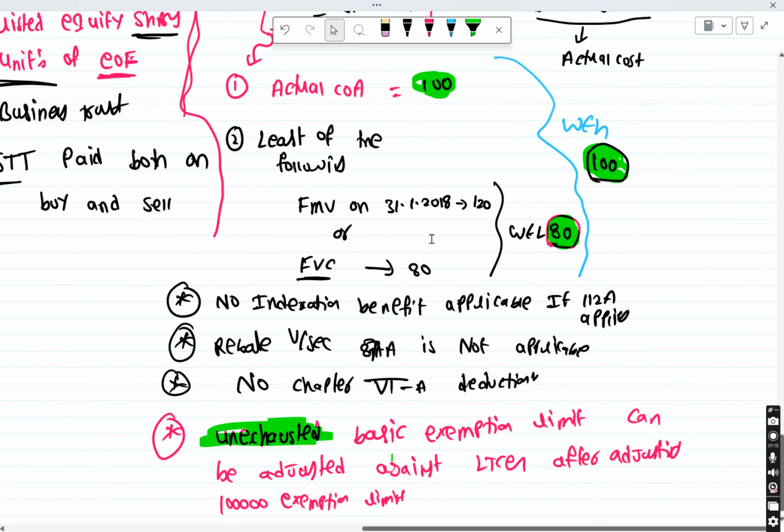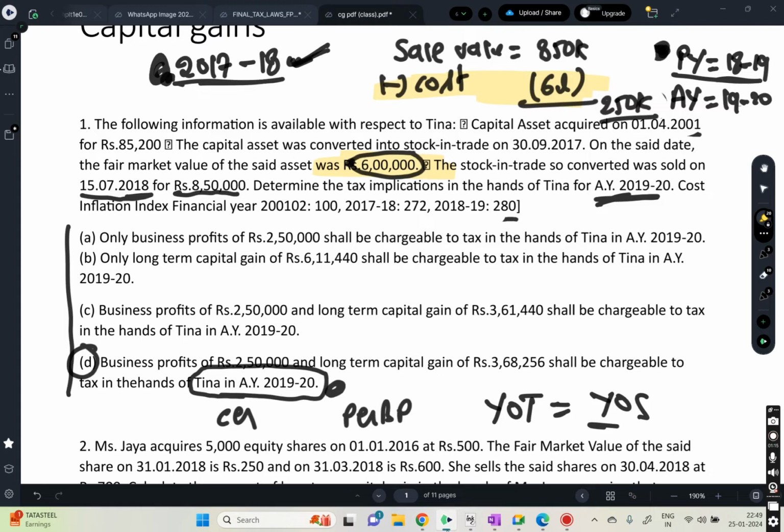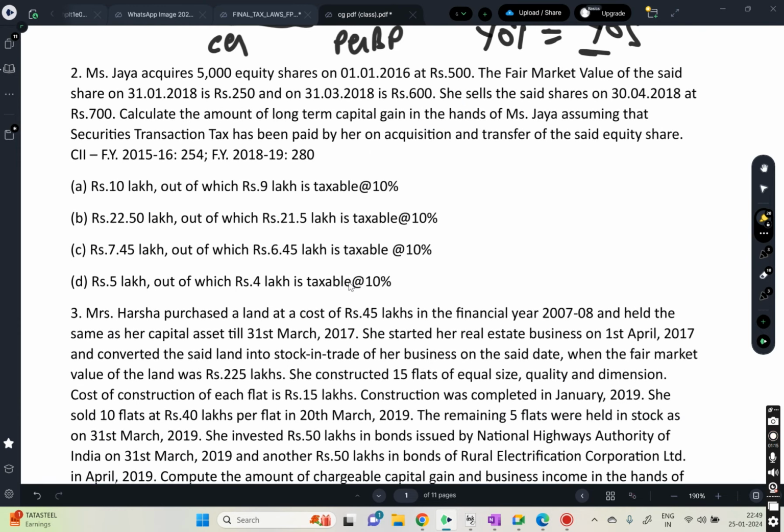Now can I move on to the question, guys? Yes, sir. Now see this one, Jaya. Mr. Jaya or Mrs. Jaya acquires 5,000 equity shares on 1/1/2016 at 500 rupees.